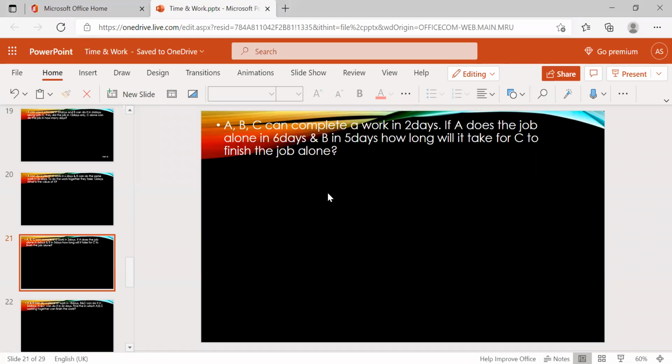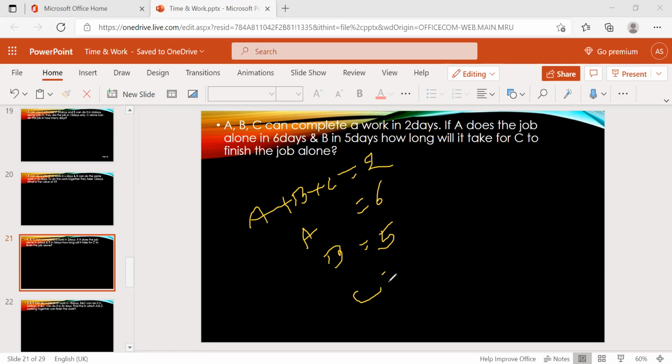Read the question. A, B, C can complete a work in 2 days only. If A does the job alone in 6 days, B in 5 days, how long will it take for C to finish the job alone? Actually, it's a very basic question. They are giving A plus B plus C as 2 days, A in 6 days, B in 5 days, and asking to find C. From A plus B plus C, subtract A and B, then we'll get the answer for C.